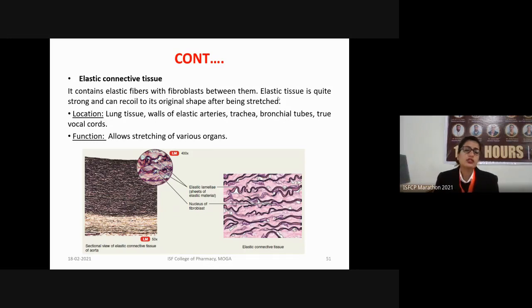So, the function of the elastic connective tissue includes the stretching of various organs, because their main function is nothing but stretching. Hence, the organs which have to be stretched, there the elastic connective tissues will be present. So, this is the section of the elastic connective tissues of the aorta. It contains the elastic lamellae or elastic sheets of the elastic material, and this is the nucleus of the cells that are known as fibroblasts.